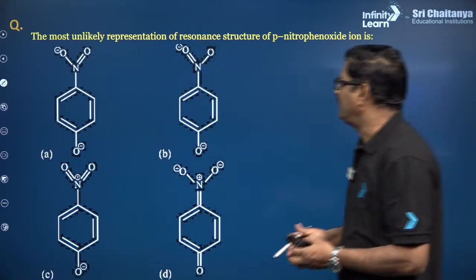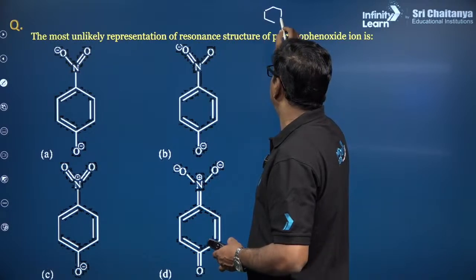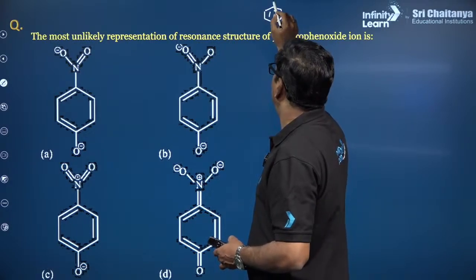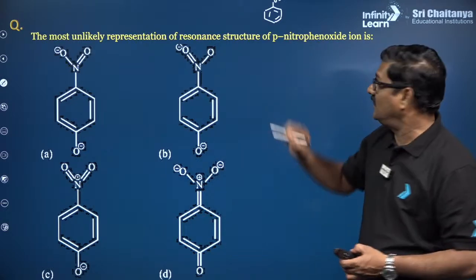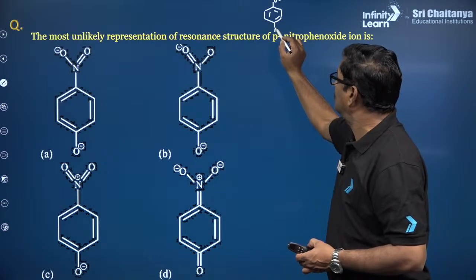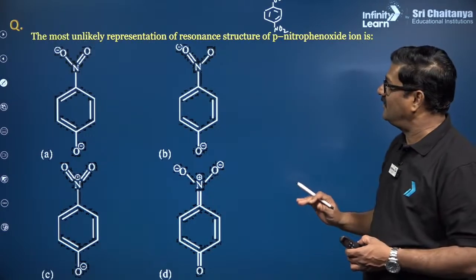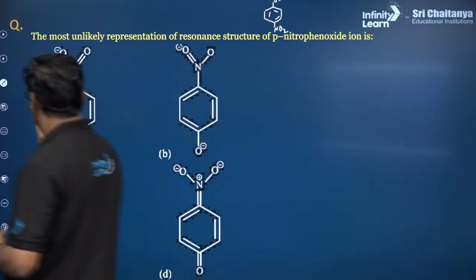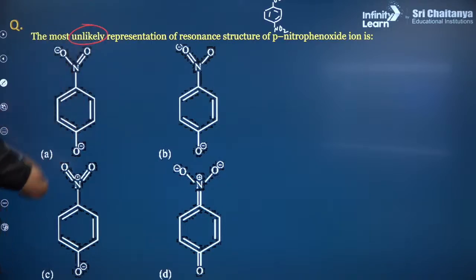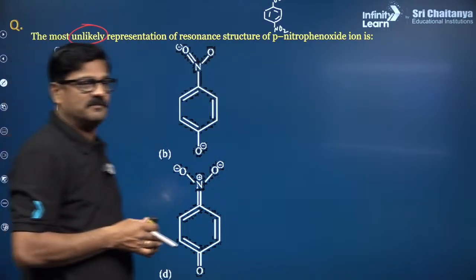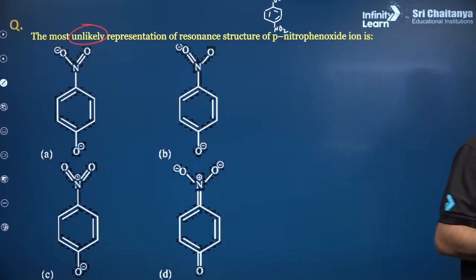And the most unlikely representation of resonance structure of para-nitrophenoxide ion. What is the meaning of para-nitrophenoxide ion? So, this is your benzene and this is your phenoxide ion, right? And it is a para-nitro. This is your para-nitrophenoxide ion. And which will be the wrong structure among the unlikely ones? You only have to tell me.